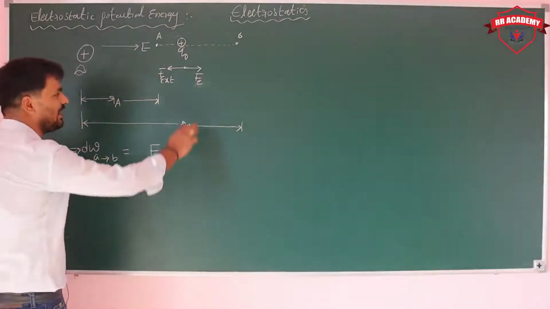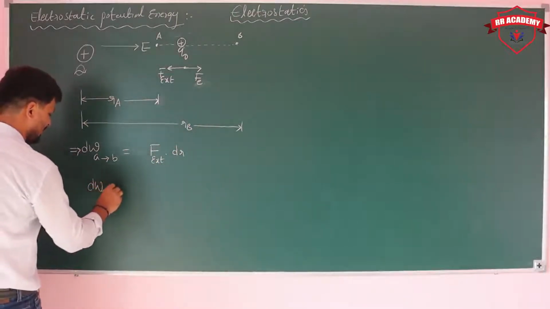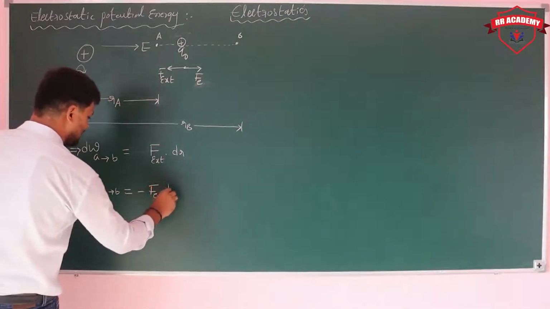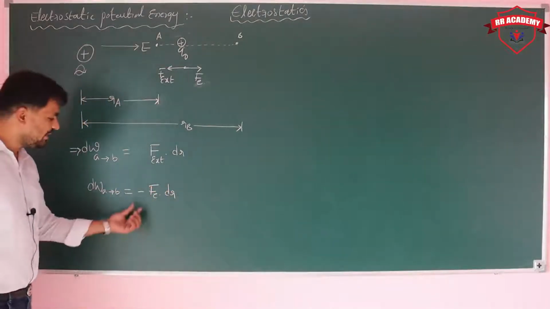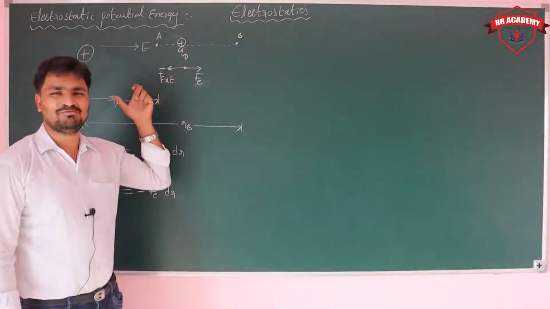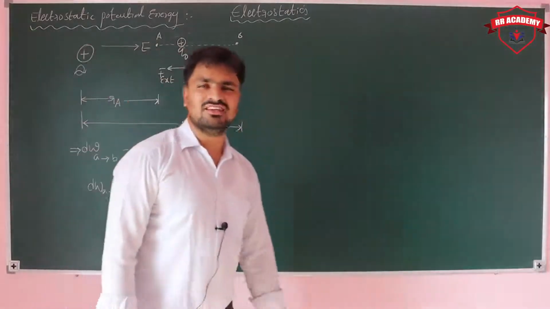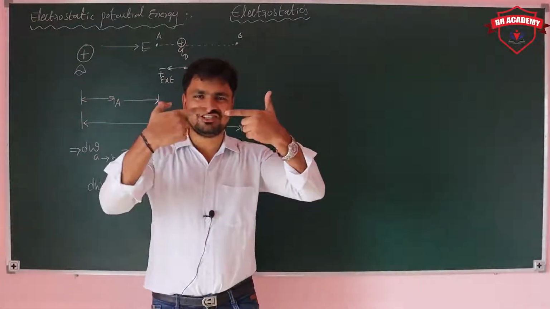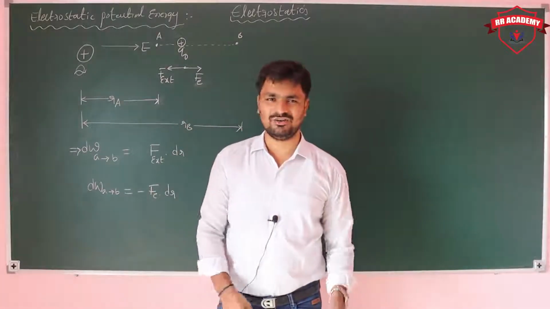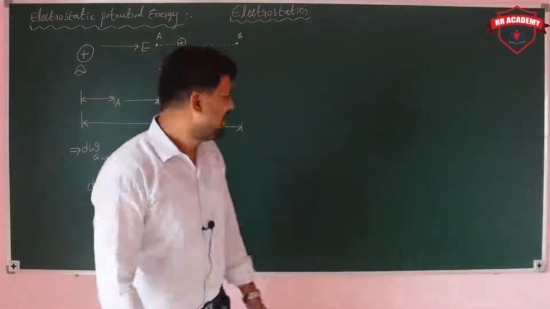But what about the electrostatic force? Electrostatic force is acting opposite side. So then A to B, it is nothing but minus F electrostatic into dr. Why this negative? Here the electrostatic force direction is this, and the direction of the displacement is opposite to the direction of the electrostatic force. When force and displacement are opposite to each other, the work done should be negative. Force and displacement in the same direction, work done positive.